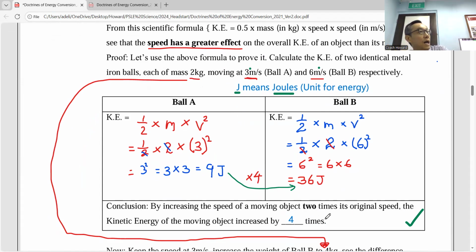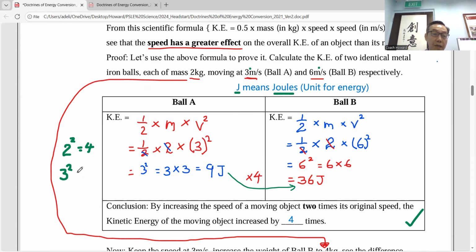So it is good to ask yourself, what happens if the speed increased by 3 times? So the kinetic energy will increase by how many times? 6 times? No, it's 9 times, because it's 3 square. The reason is 2 square, right? 2 to the power of 2 is 4. So if it doubles, and if the speed triples, that's increased by 3 times, 3 square is 9.